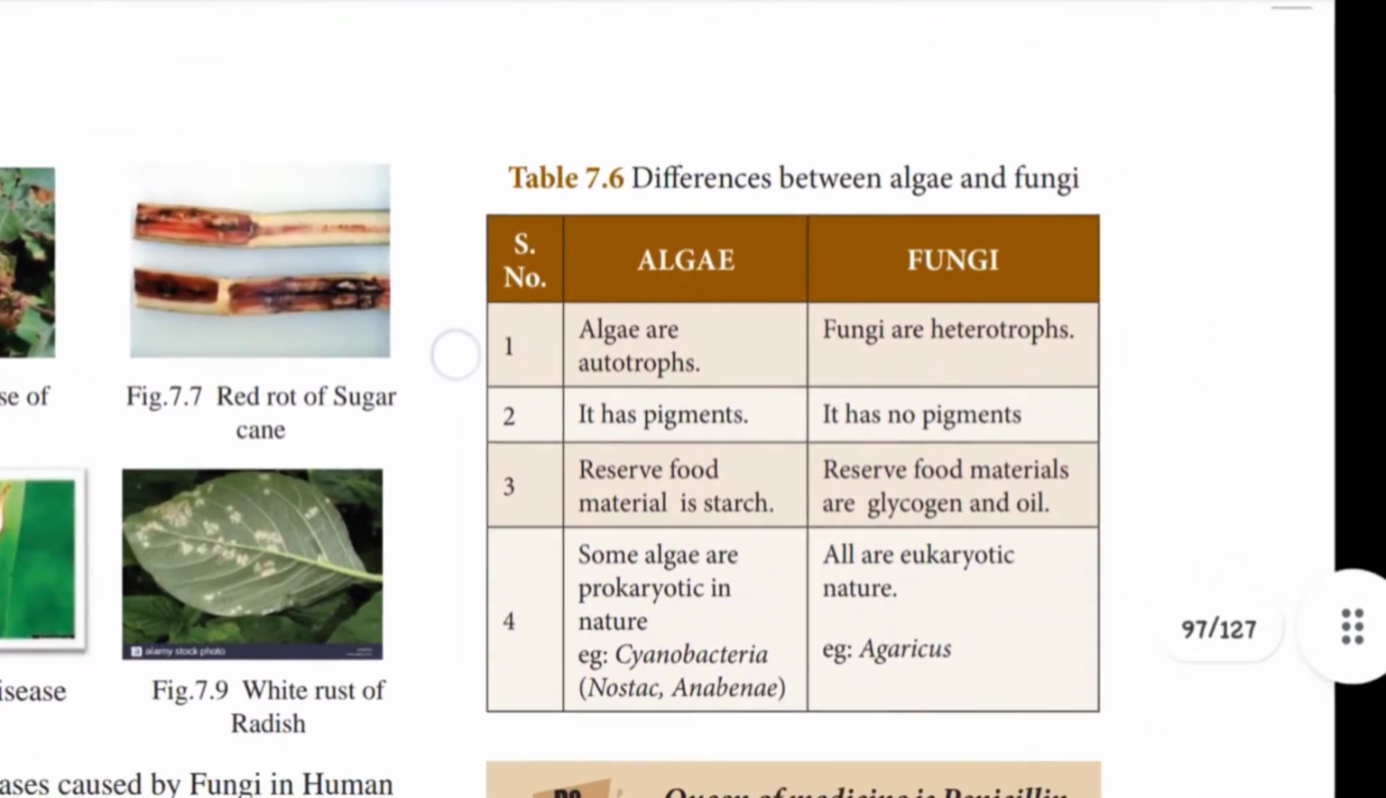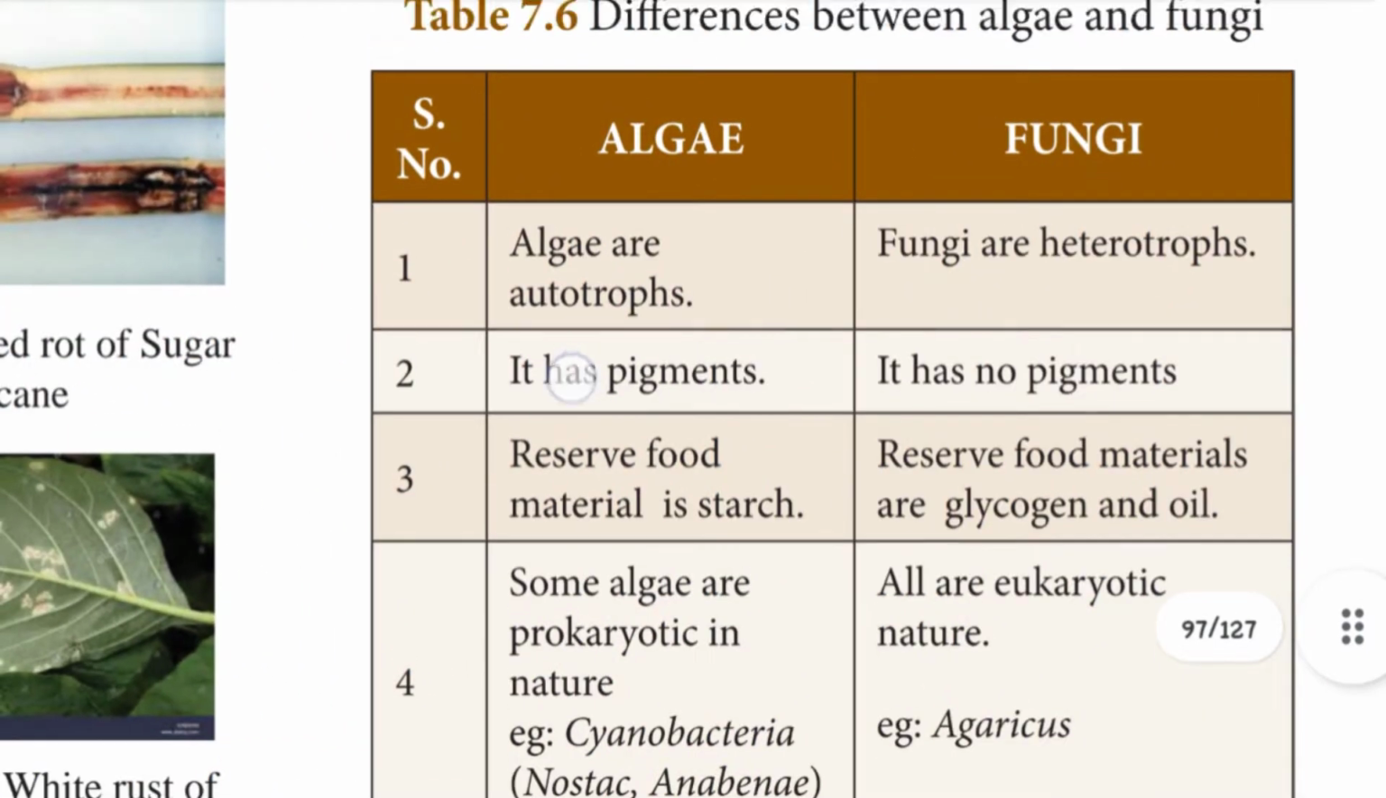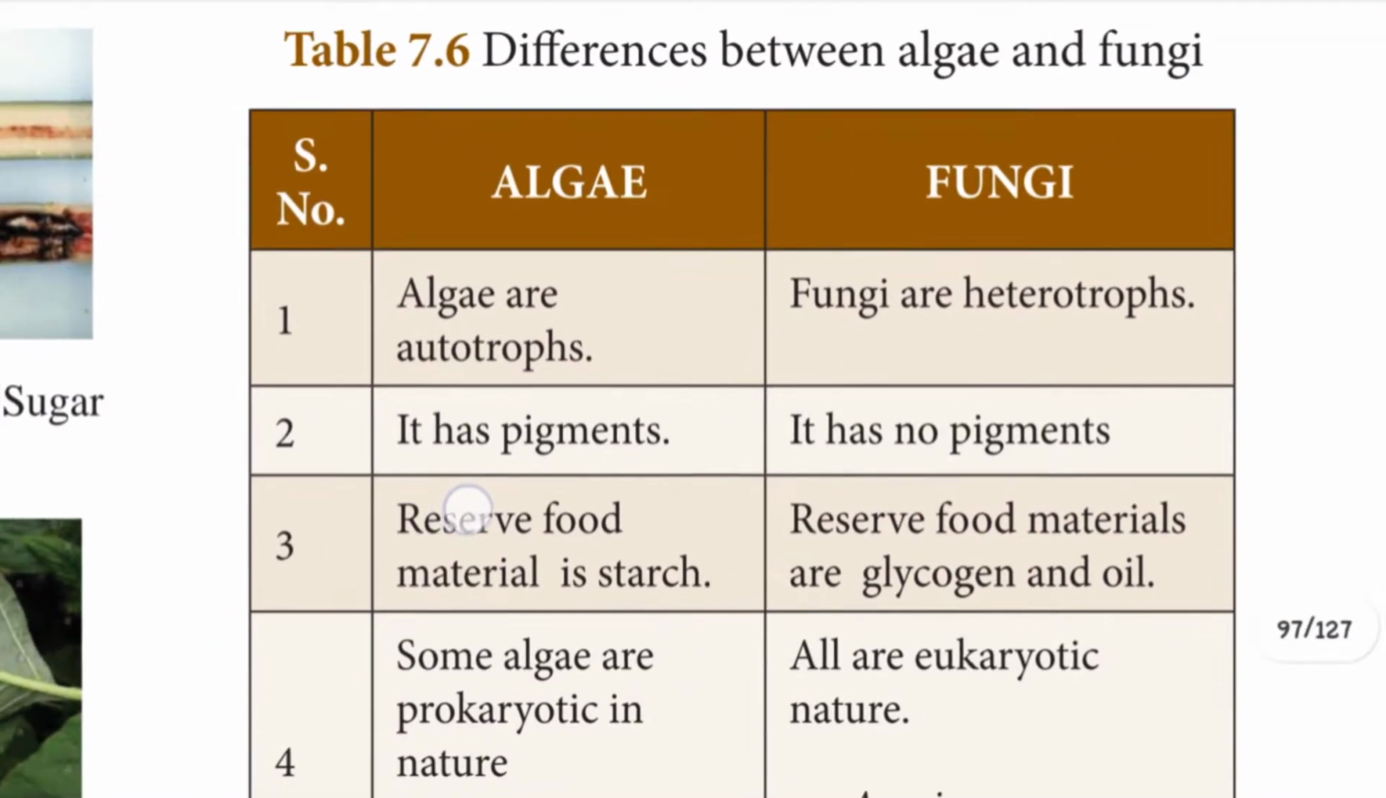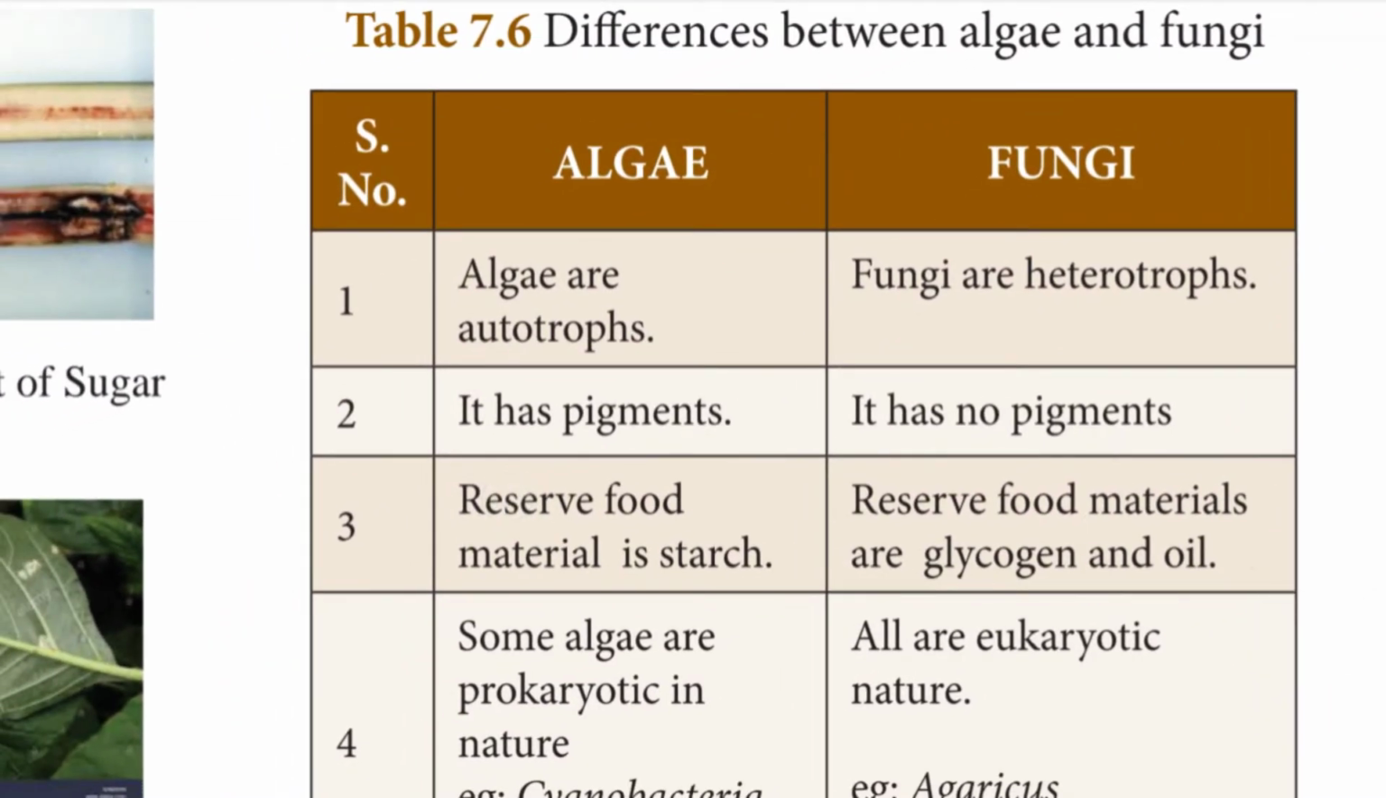The next topic: difference between algae and fungi. What are the differences? Algae are autotrophs, fungi are heterotrophs. Autotrophs make their own food by photosynthesis, but fungi cannot produce food, so they are heterotrophs. And algae have pigments. What are the pigments? Chlorophyll.